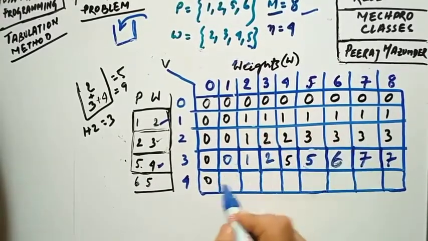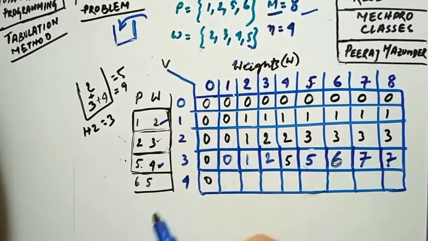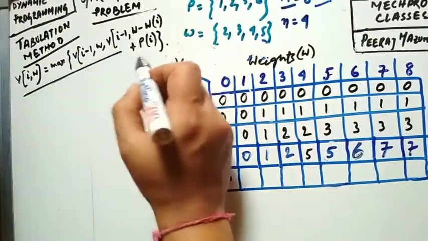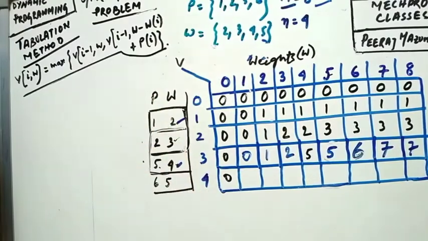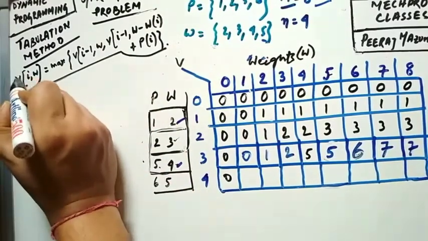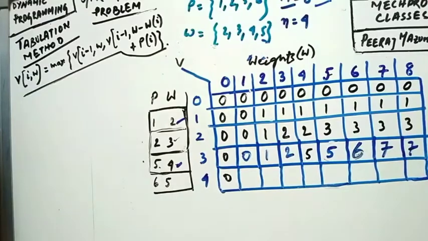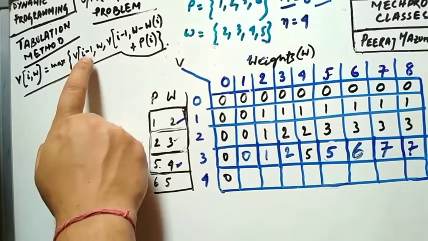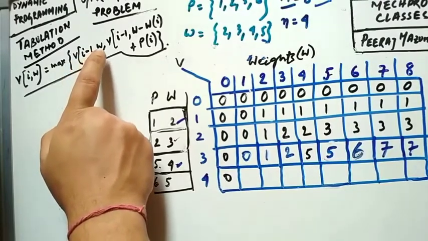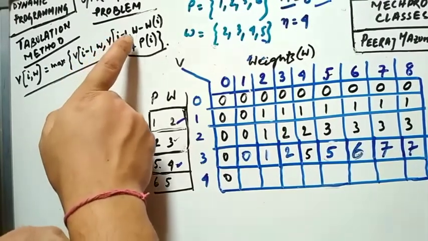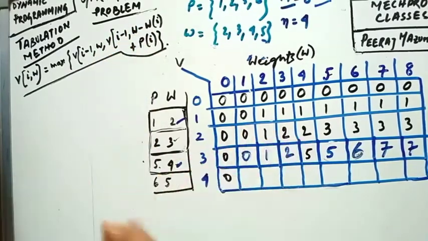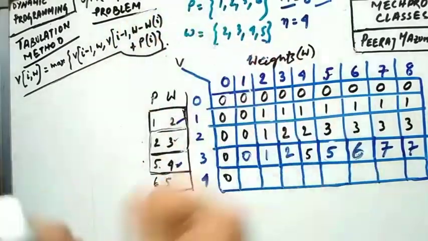Okay, now the last cell we will fill by using the generalized formula. Let us see what the formula is. The formula is this one, you can see. So V of I comma W is given by the maximum of V of I minus 1 comma W, and V of I minus 1 comma W minus Wi, plus P of I. Now P is the profit, you already know. W is the weight, you already know.